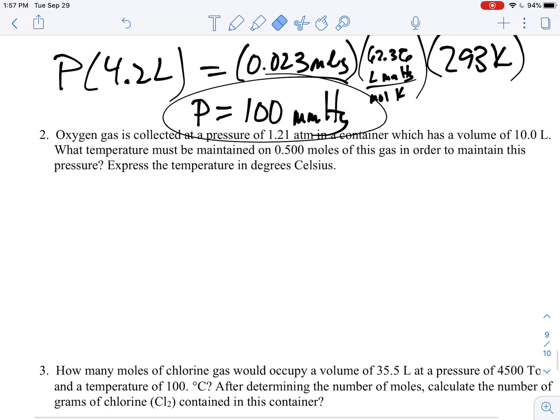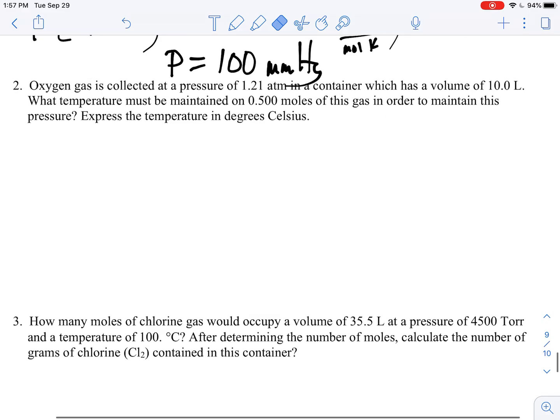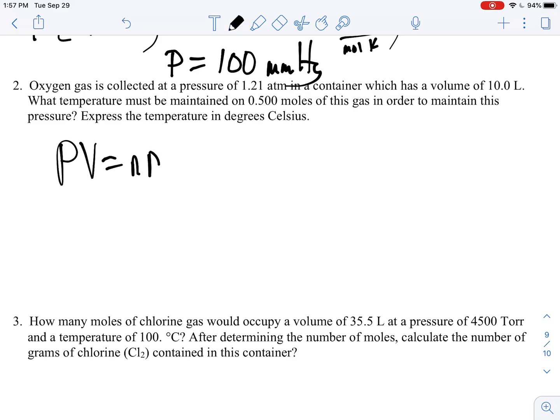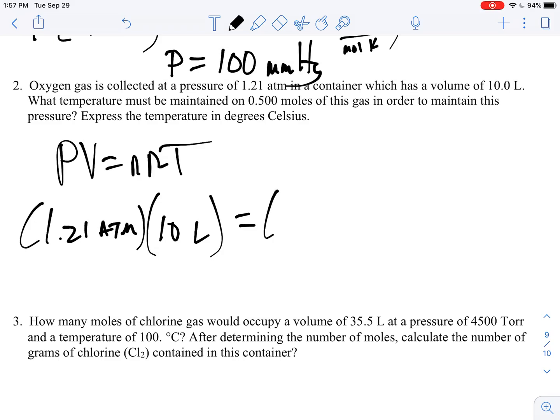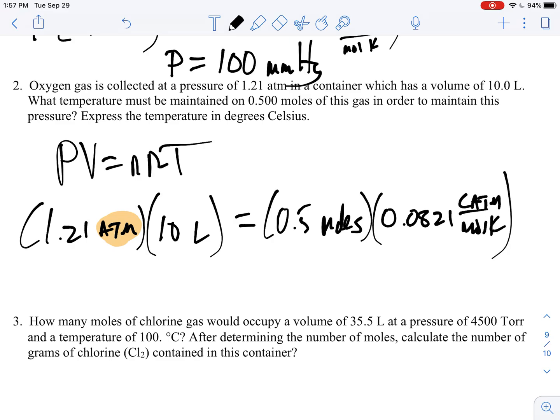All right. Number two says oxygen gas is collected at a pressure. I gave you the volume. I want to know the temperature for this one. So this is PV equals nRT. The pressure I gave you is 1.21 atmospheres. The volume I gave you is 10 liters. The moles I gave you is 0.5 moles. Because I am in atmospheres, I am forced into 0.0821 for liter atmospheres per mole Kelvin.